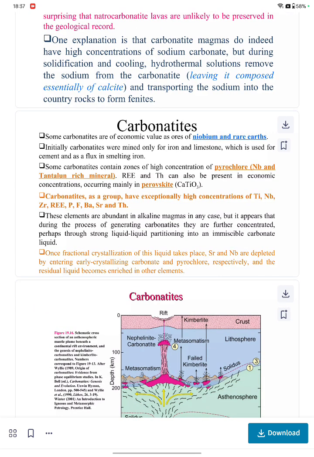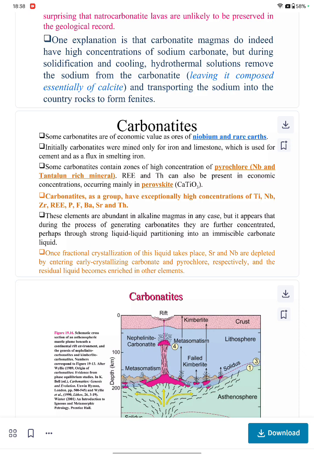Some carbonatites are of economic value because of the presence of ores of niobium and rare earths. Initially, carbonatites were mined only for iron and limestone, which is used for cement and as flux in smelting iron. Some carbonatites contain zones of high concentration of pyrochlore, that is a niobium and tantalum rich mineral. And REE and thorium can also be present in economic concentration, mainly in perovskite, that is CaTiO3.